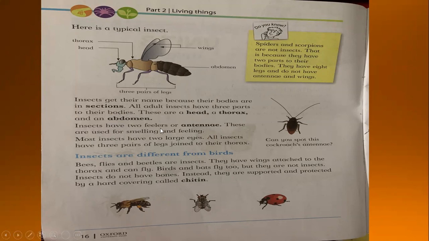Insects have two feelers or antennae. As I told you, this is a cockroach. You must have seen this in your houses.